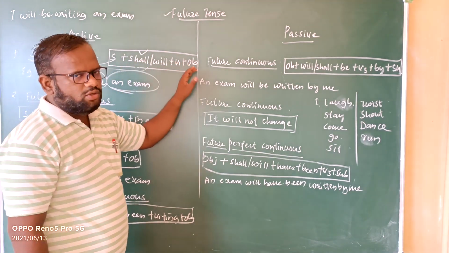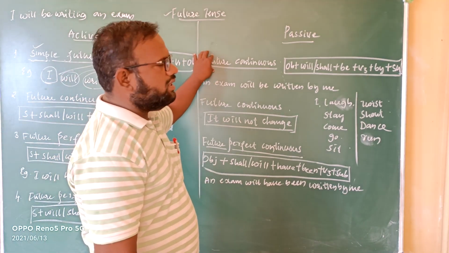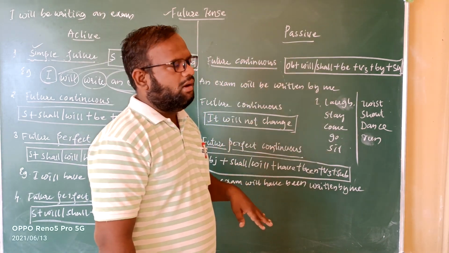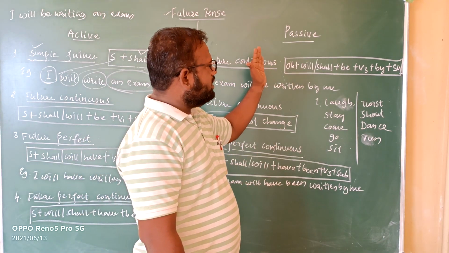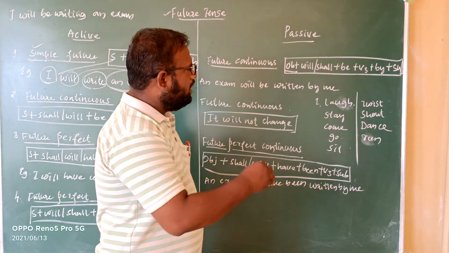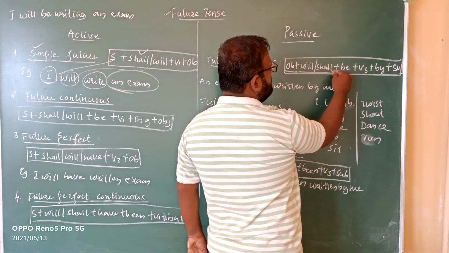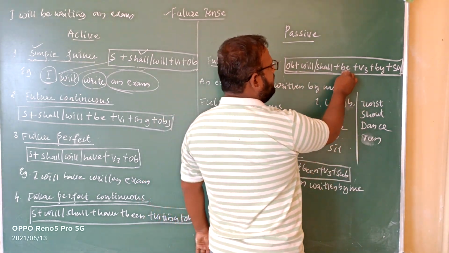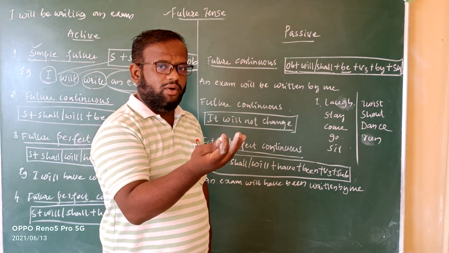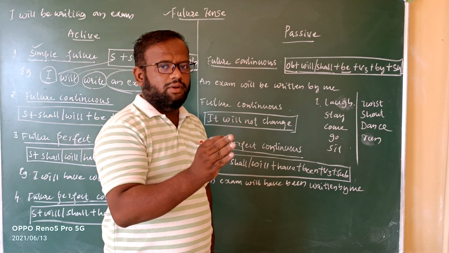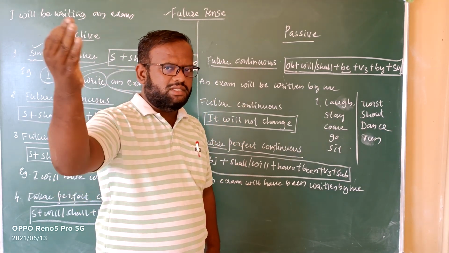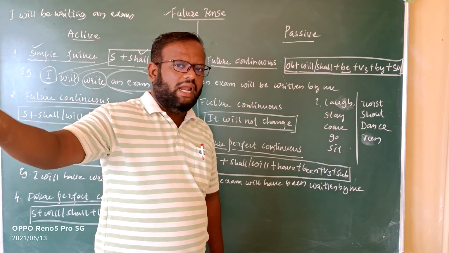When we change it into passive, it will become future continuous tense. So what is the formula of the future continuous tense? Subject plus shall or will plus be plus V1 plus ing plus object. For example, I shall be writing an exam.